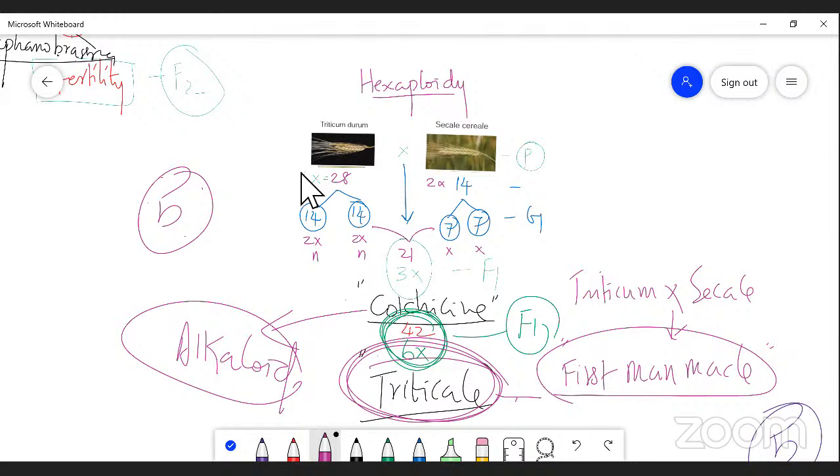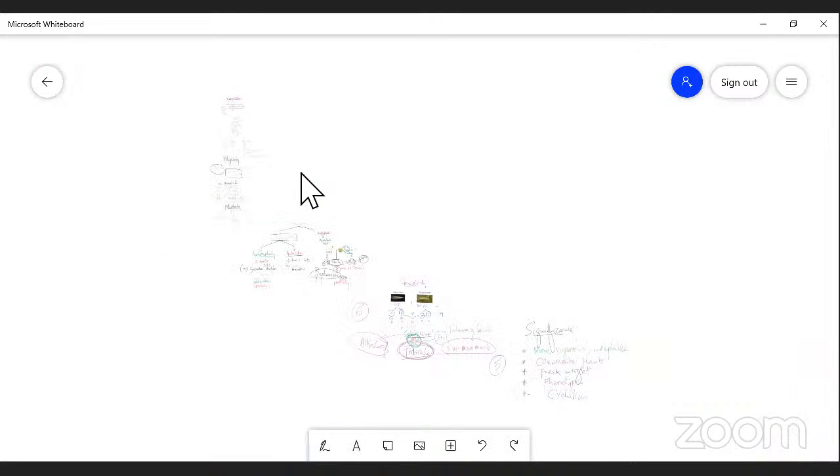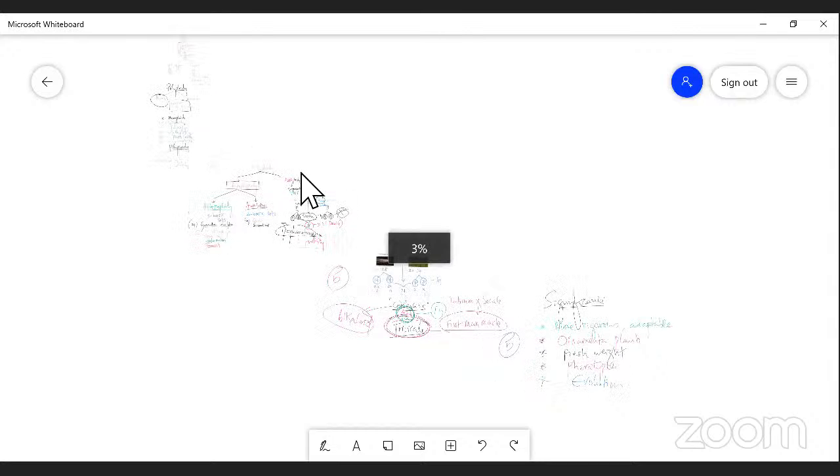Dear students, as we have taken the genus names of Raphanus and Brassica, right, so here also we take the genus name Triticum and the genus name Secale, which combine to form triticale, the first man-made cereal, right? Which of the following is the first man-made cereal? Tell me. Triticale. Very good.